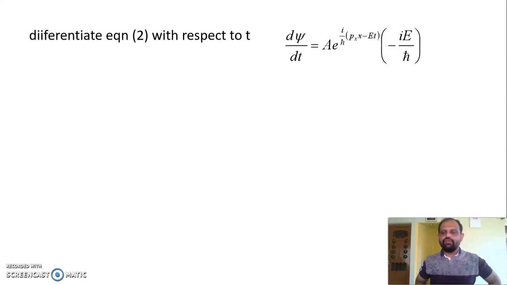So you will get d psi divided by dt equal to A into e to the power of i divided by h cross (px x minus E t), because e to the power of x is e to the power of x, and we differentiate the exponent. Here we are differentiating with respect to time, so we get minus iE divided by h cross.